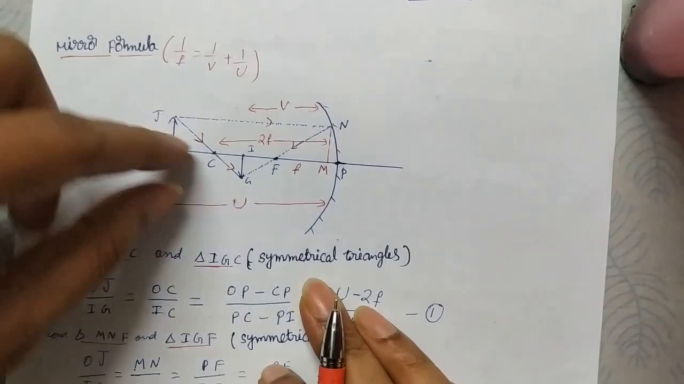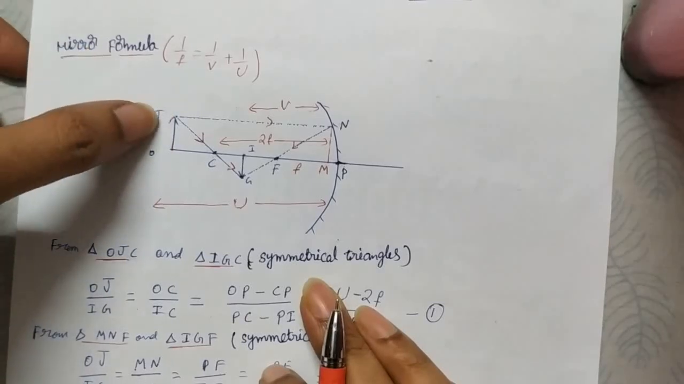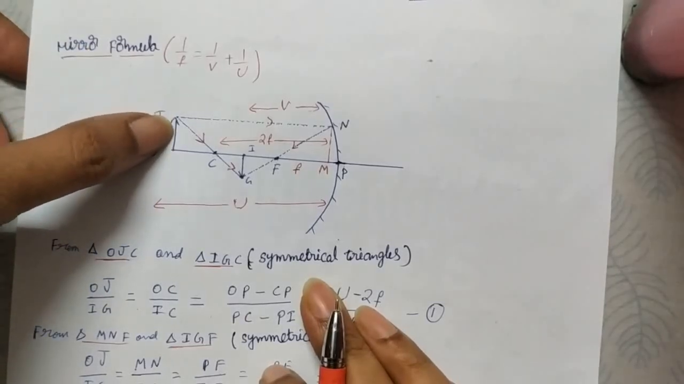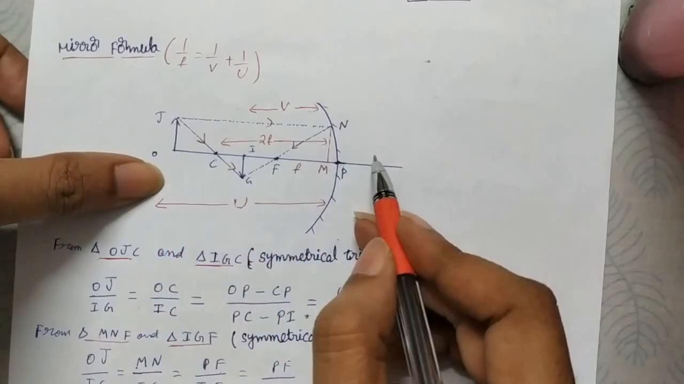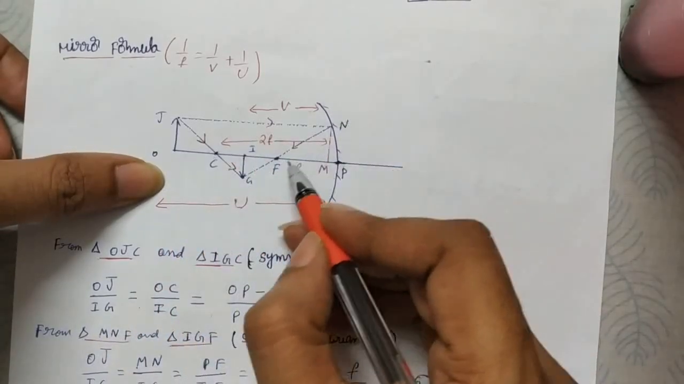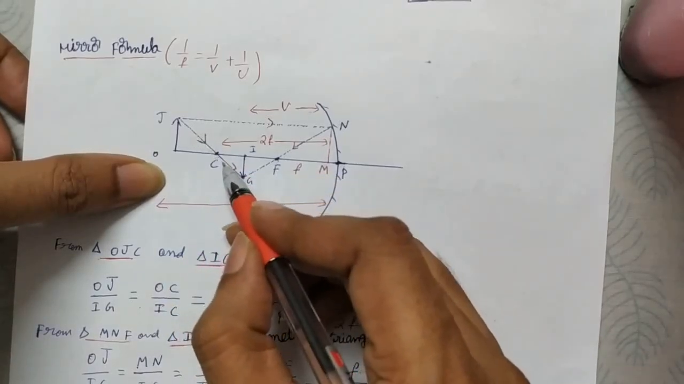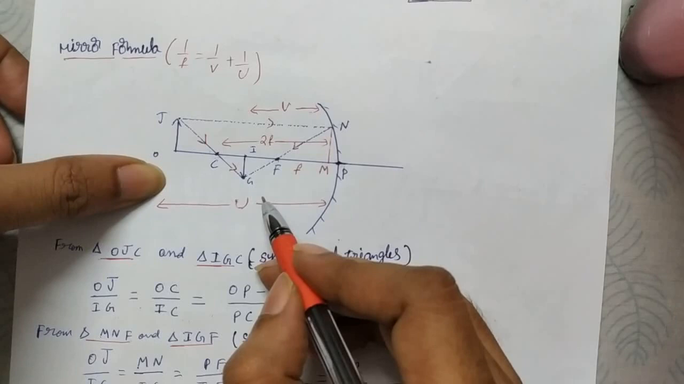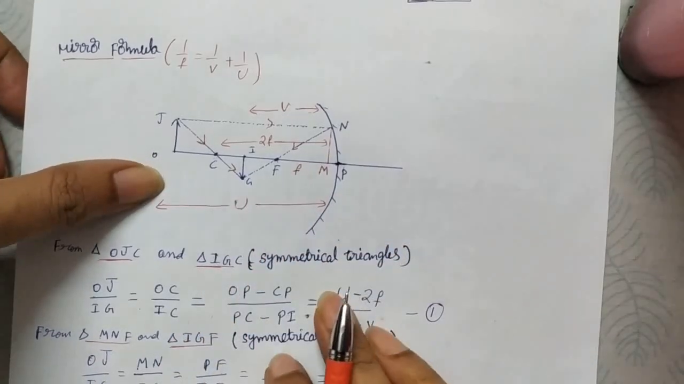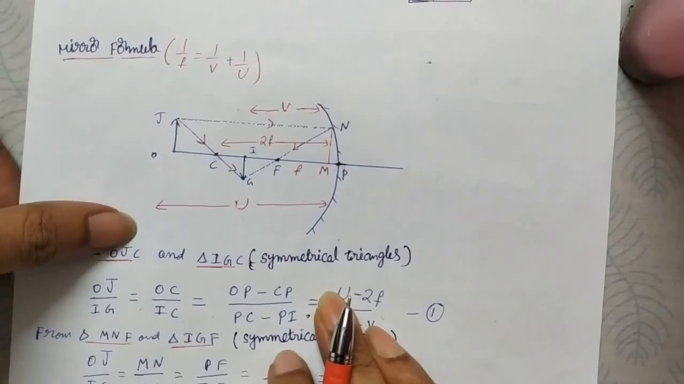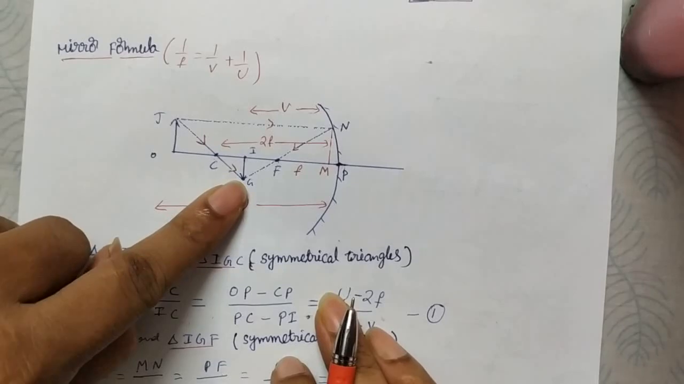How are we getting the image here? If you take two rays from point J, the top of the object, one going parallel to the principal axis must pass through the focus. The ray which goes through the center of curvature goes straight, undeviated. These two converge here. Where the rays converge, there it forms a real image. Here the image is inverted, that's why we can say this is a real image.